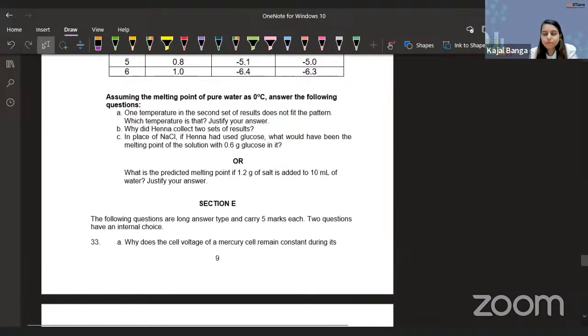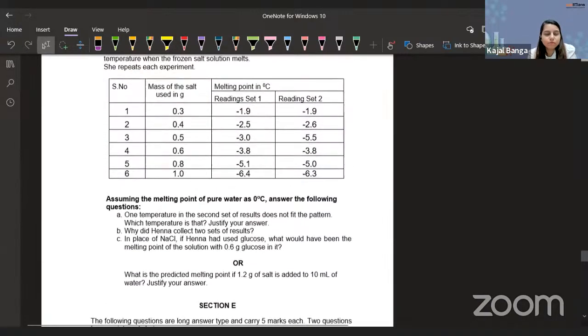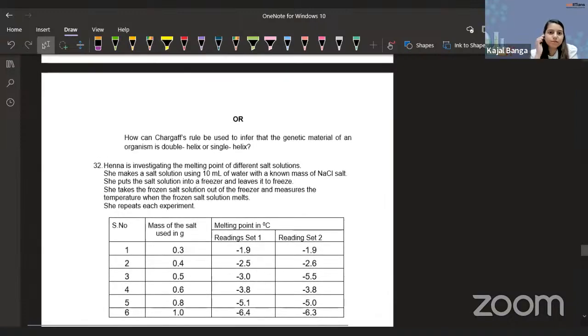Okay. So I guess the next one that we have is from solutions. Yes. Okay. So let's look at this question. This is from the solution. Here I'm investigating the melting point of different salt solutions. She makes a salt solution using 10 ml of water with a known mass of NaCl. She puts the salt solution into a freezer and leaves it to freeze. Fine. That means we are somewhat talking about freezing point depression. She takes the frozen salt out of the freezer and measures the temperature when the frozen salt solution melts. So we are measuring the freezing point, guys, in short.